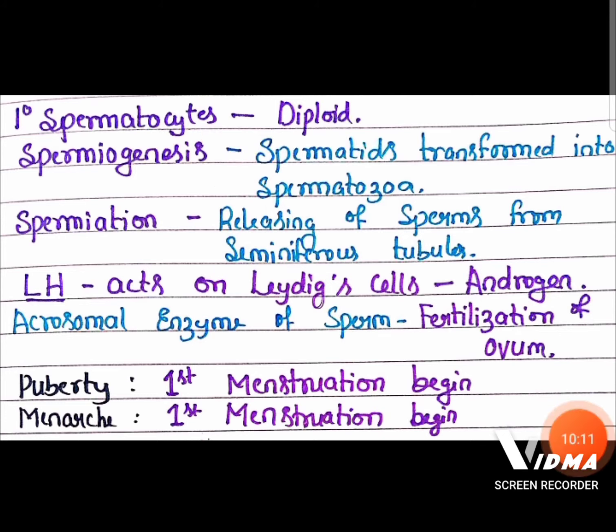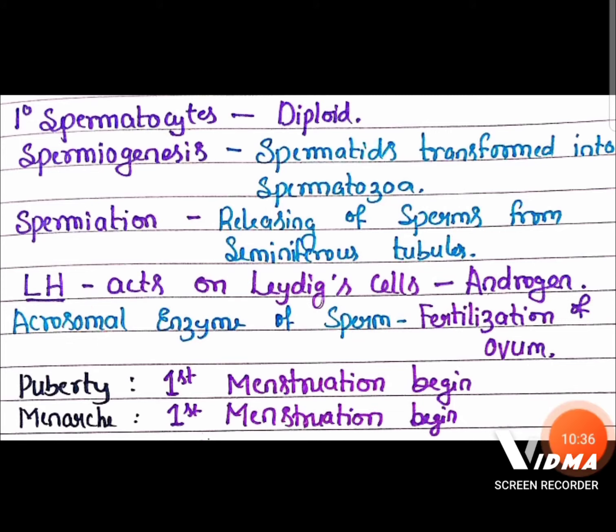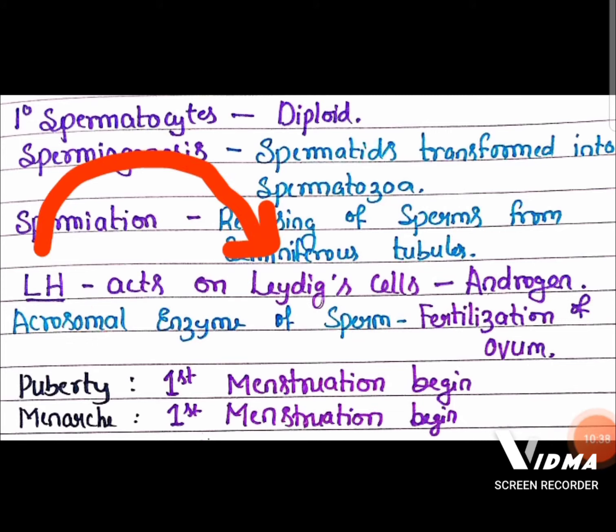And another important definition, spermiation. Spermiation means release of sperm from the seminiferous tubule. And remember, one of the gonadotrophins, luteinizing hormone, acts on the Leydig cells present in the interstitial cells of the testes that helps to produce the male sex hormone called androgen. That is the function of luteinizing hormone acting on Leydig cells, and Leydig cells are going to produce the male sex hormone called